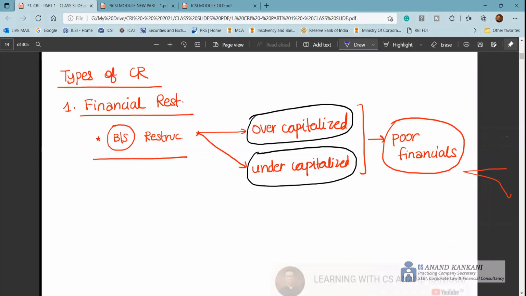Then we have this concept of types of corporate restructuring. The different types of corporate restructuring include financial restructuring, where you restructure the balance sheet of the company.